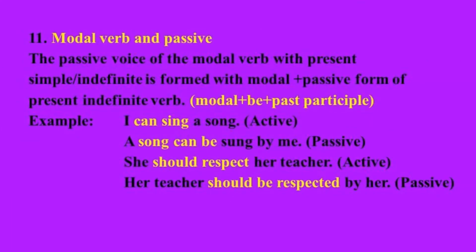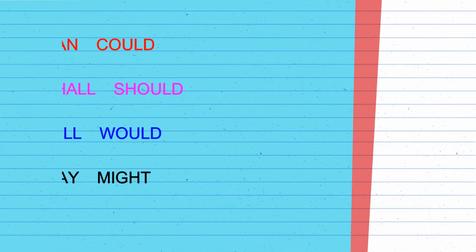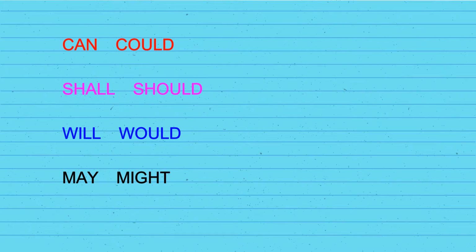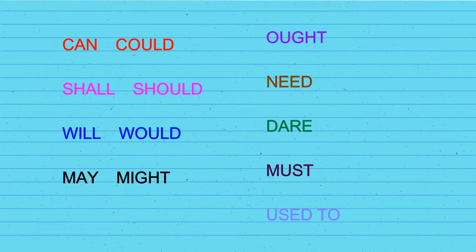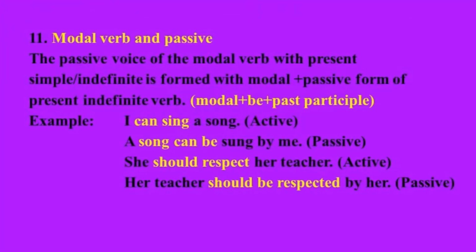Now we come to modal and passive voice. I have already told you, can, could, shall, should, will, would, may, might, ought, need, dare, must, used to. These are the modal verbs. And whenever there is modal verb, it is very easy to change into passive.